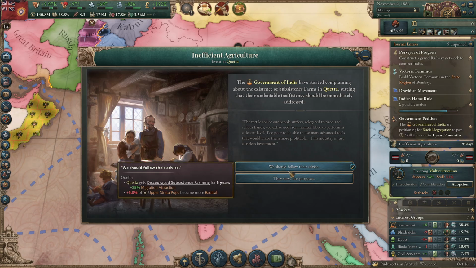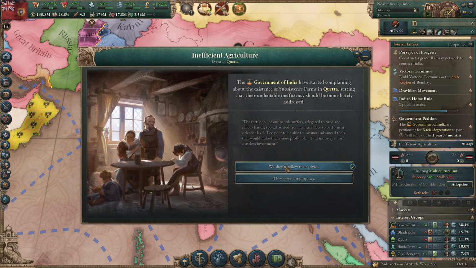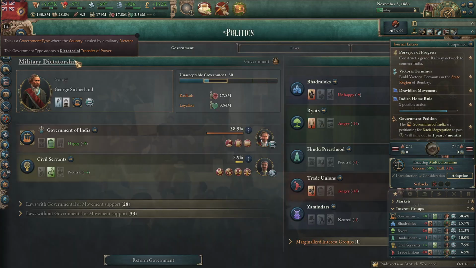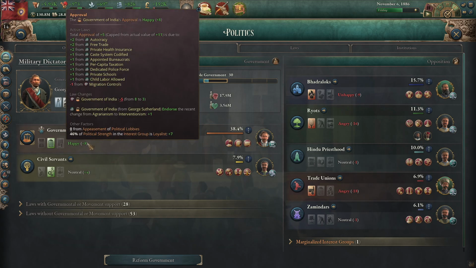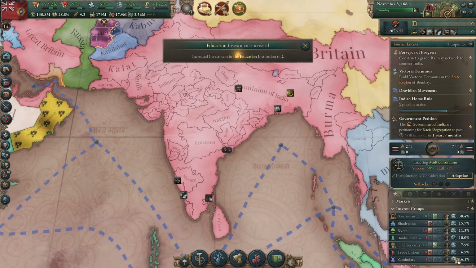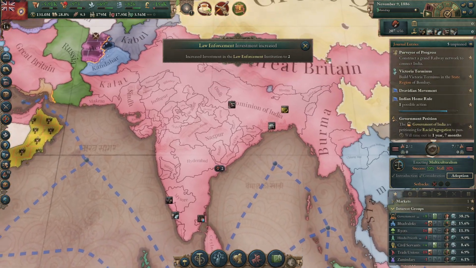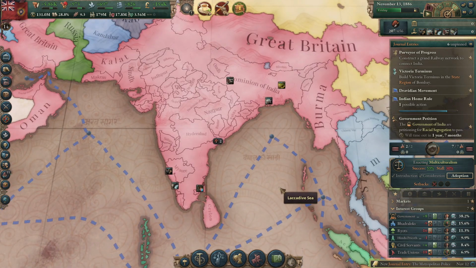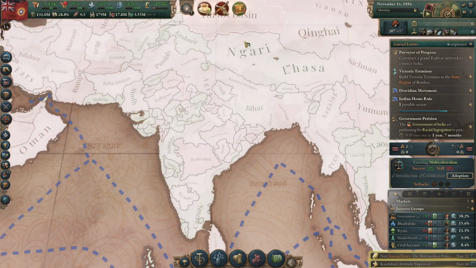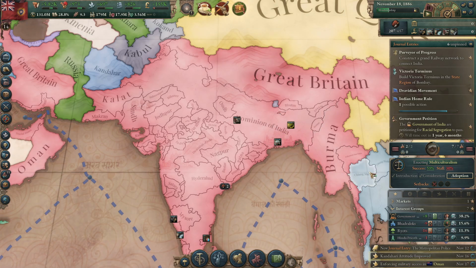I'm going to have to say we should follow their advice, because I can't afford to piss off the government of India any more than I'm pissing them off already with this multiculturalism business. I'm going to need to do something for them. Alright, education and law enforcement are up. That's very good. That should reduce the amount of radicals from standard of living decreases that I'm experiencing a significant amount of, particularly in the capital.